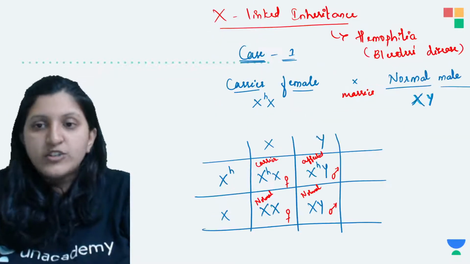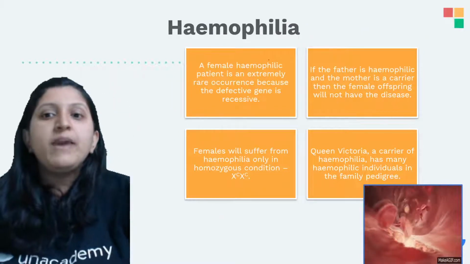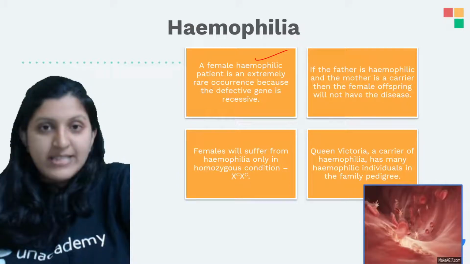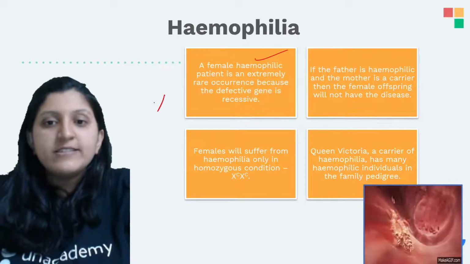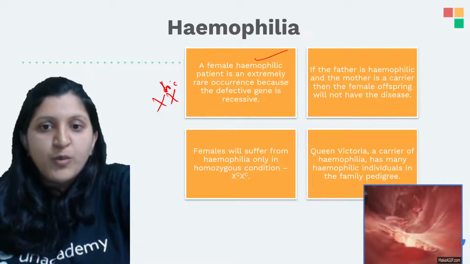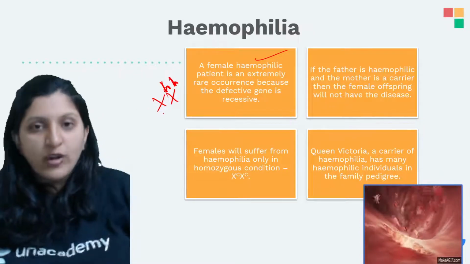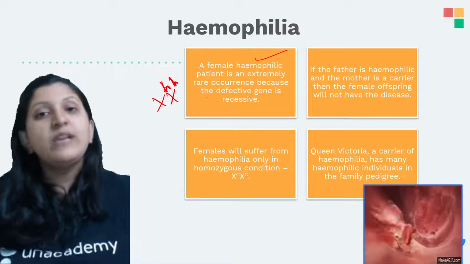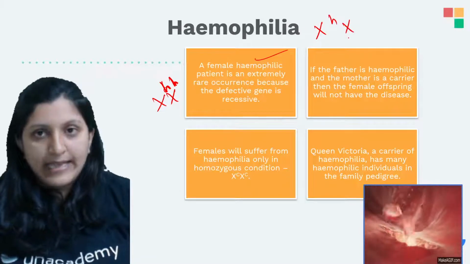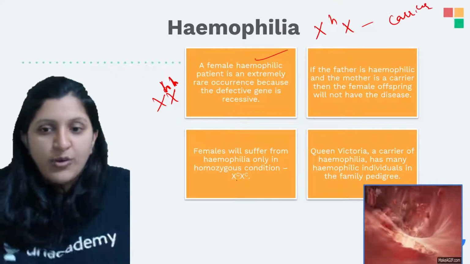All right. So now with respect to hemophilia, a female hemophiliac patient is an extremely rare occurrence. Why is it an extremely rare occurrence? Because only if both of the alleles on the chromosomes are affected is the female going to have the disease. If only one is affected like this, then there is no disease, she is just a carrier. So this you all know, right?